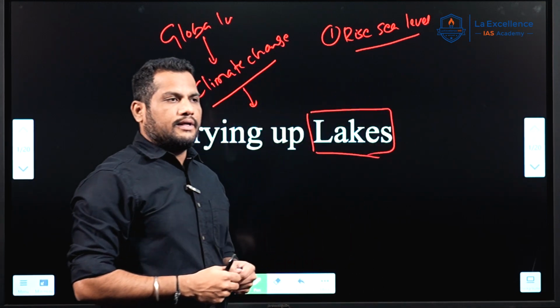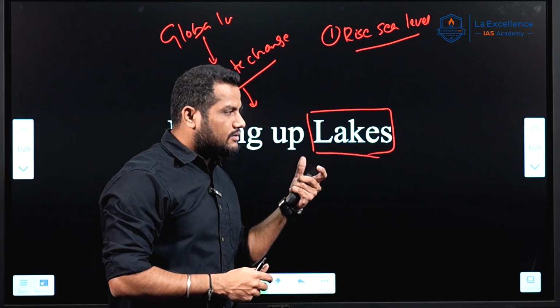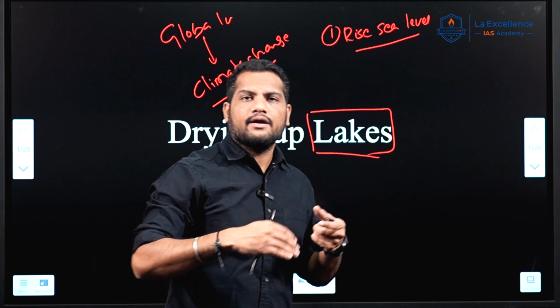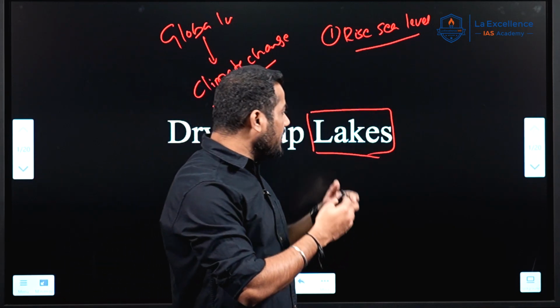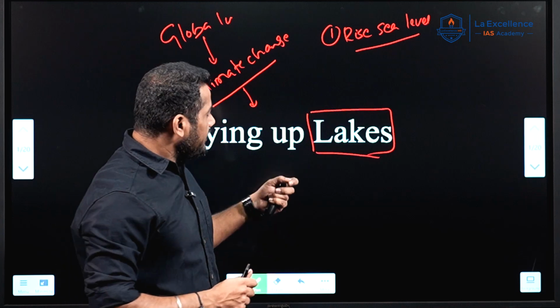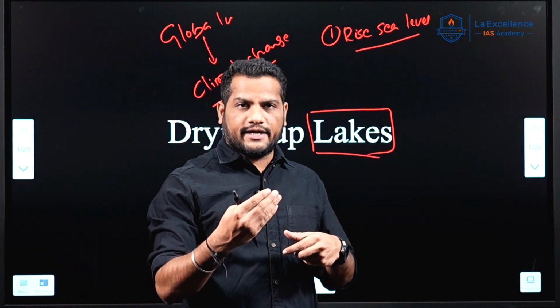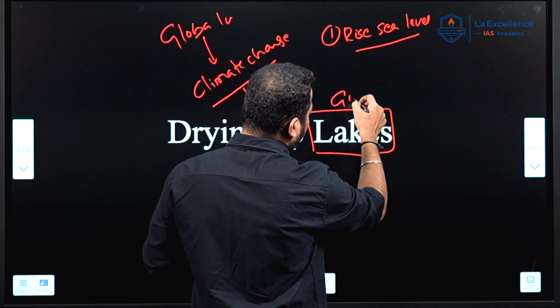How? Lakes are small water bodies, and because of global warming, the water in these lakes is getting evaporated at a faster rate than water is accumulated in them. On the one hand, lakes are disappearing because they are evaporating at a faster rate due to global warming or climate change.